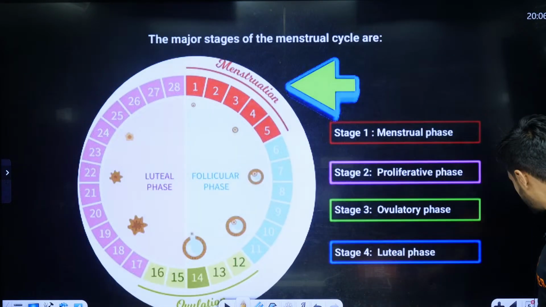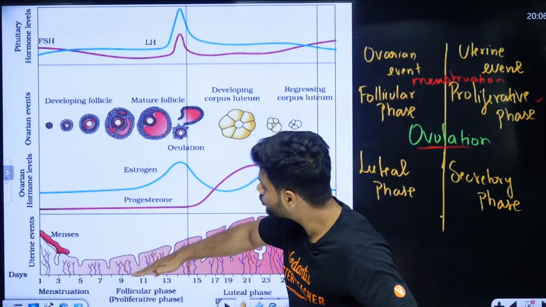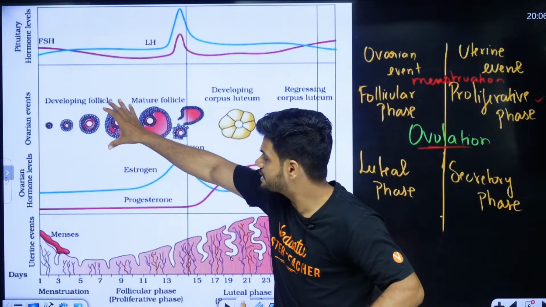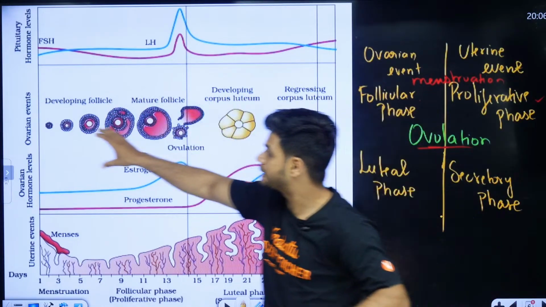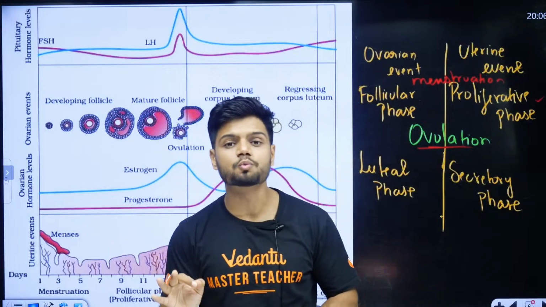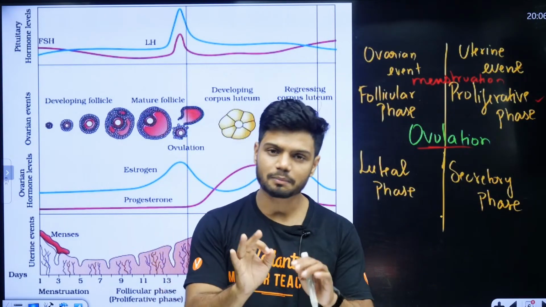Before we start, let me tell you, there are two events happening simultaneously. This entire event is happening inside the ovaries. Students, do all of you remember ovaries? Ovaries was the primary sex organ. I believe all of you remember.